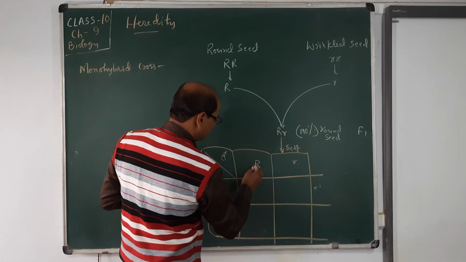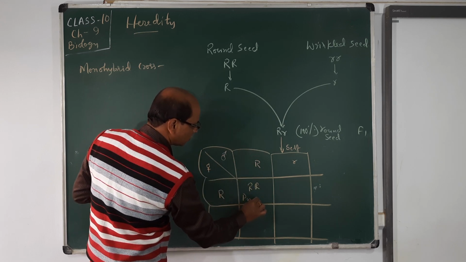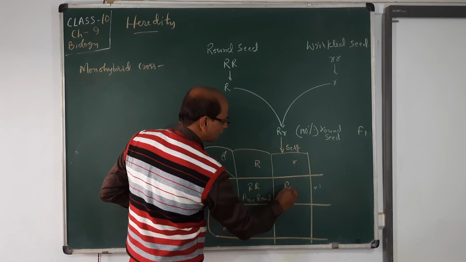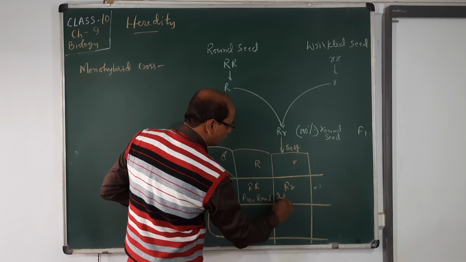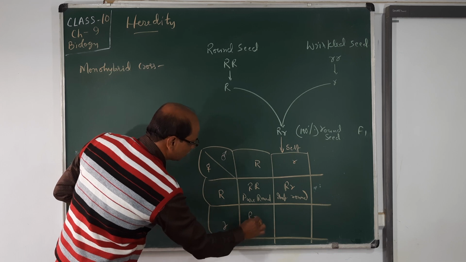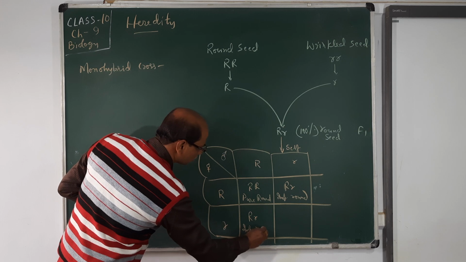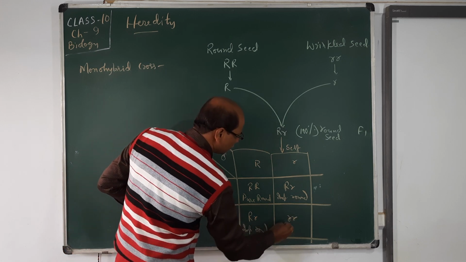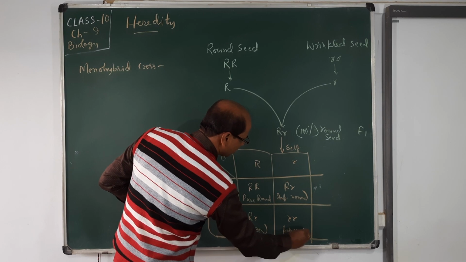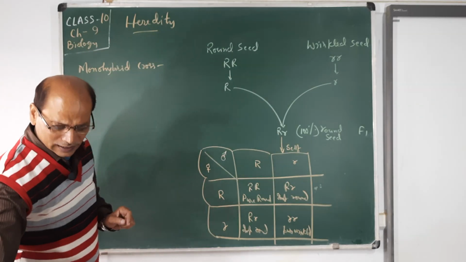You will see this is RR, we can say pure round. This is capital R, small r, impure round. Here also impure round, because capital R, small r. But here you will see pure wrinkled. Understood? This is the way by which selfing takes place.